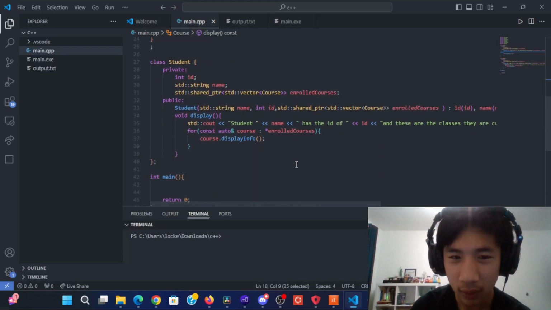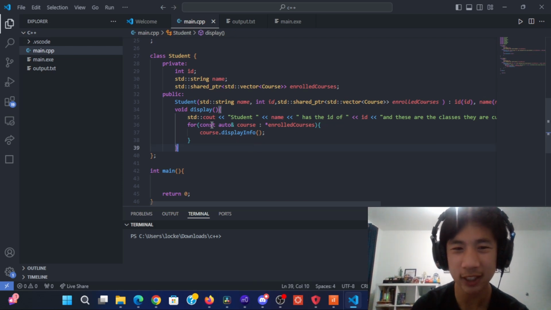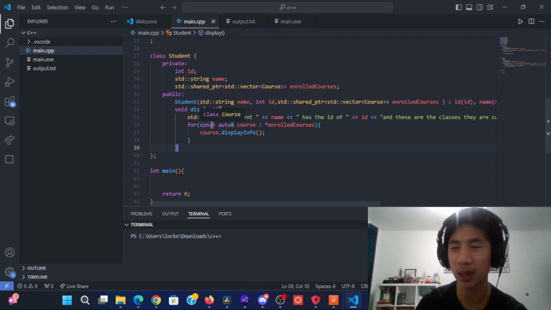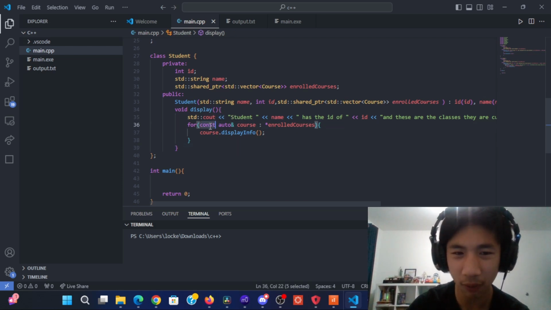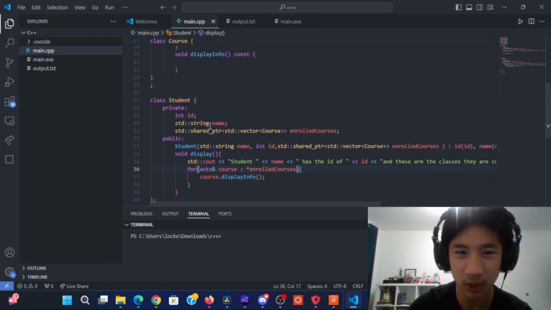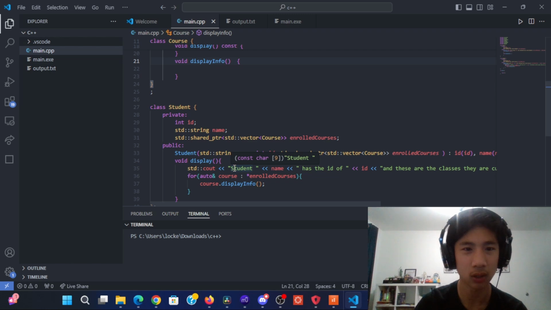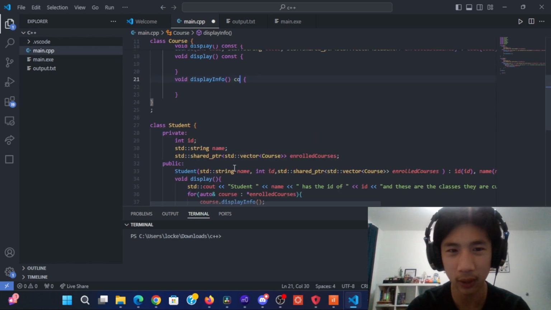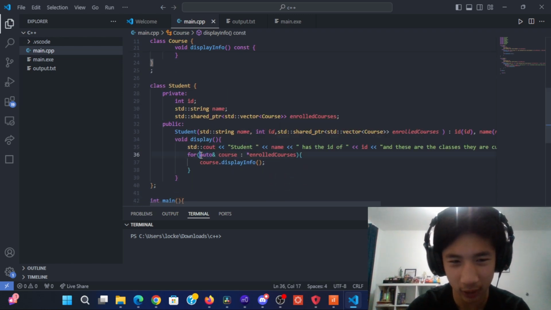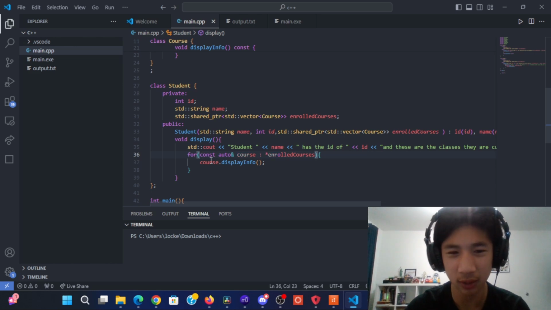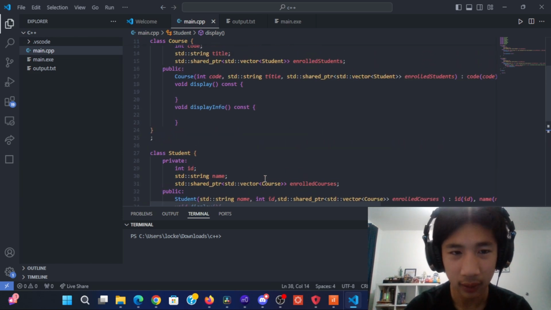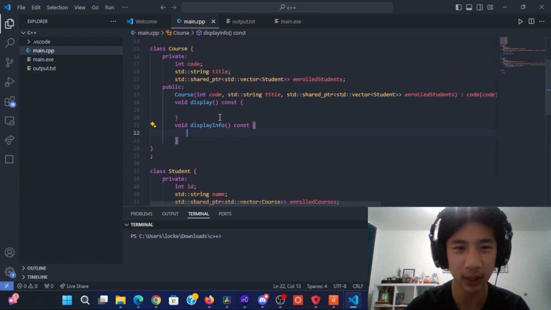Oh, that makes sense because I said this is a constant, so it shouldn't be able to change. Wait, so if I get rid of auto and course, and then get rid of const, it shouldn't throw any errors. Oh, that's pretty cool. I didn't know you actually have to worry about that. Some things I just don't think of in other languages.